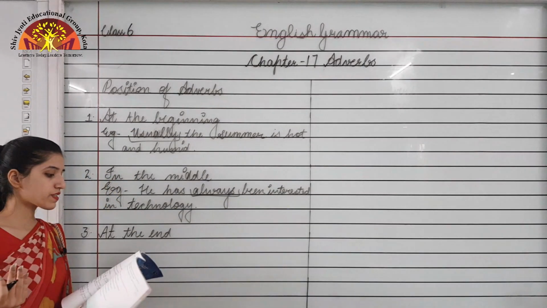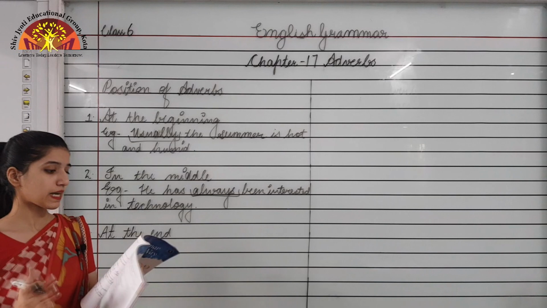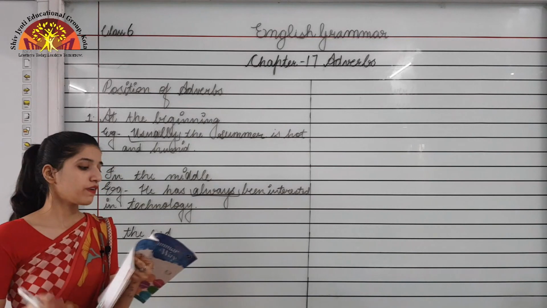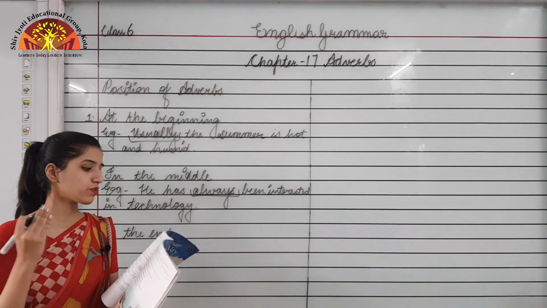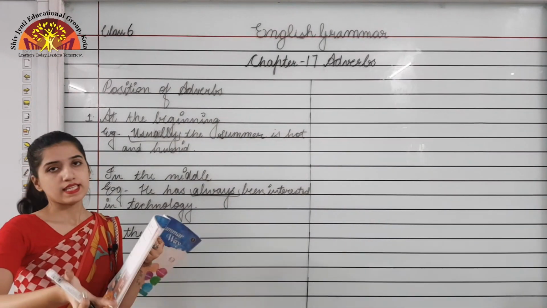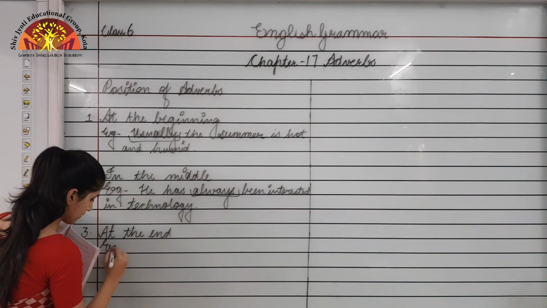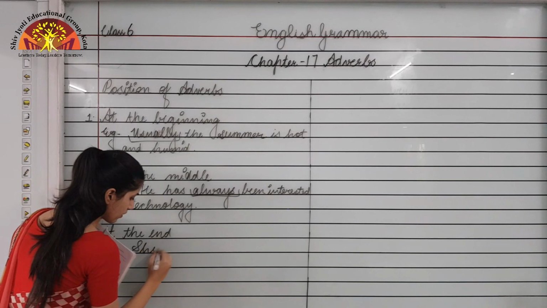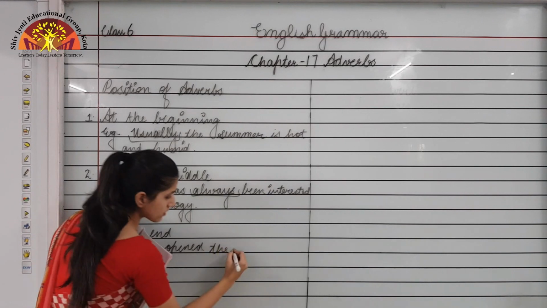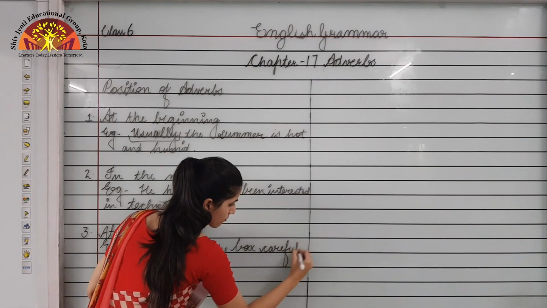At the end of the sentence also we can find some adverbs. Adverbs of manner, place, time and frequency are generally used at the end of the sentence. Okay, so I am writing an example. She opened the box carefully.